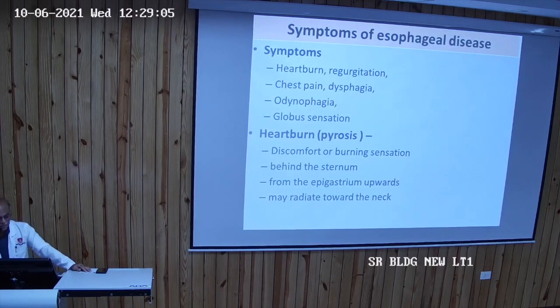What are the symptoms of esophageal disease? You all know this. It will lead to heartburn and regurgitation. There is chest pain. It is most crucial sometimes in the emergency room, when a person comes to us with retrosternal chest pain, whether it is simply due to GERD or some cardiac disease, because the cardiac result is going to be catastrophic if we don't diagnose and treat accordingly. So we have to rule out whether it is cardiac or non-cardiac. So chest pain, dysphagia, odynophagia, globus sensation, whether present or not.